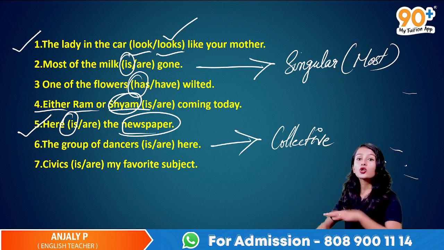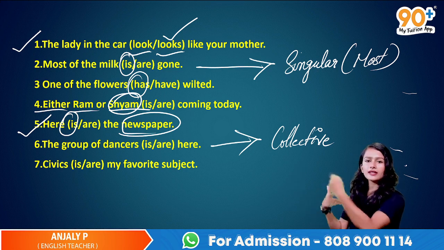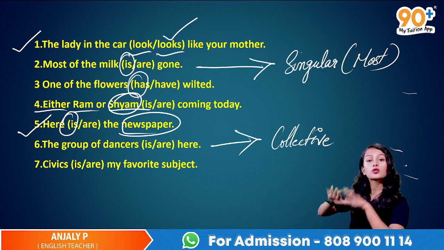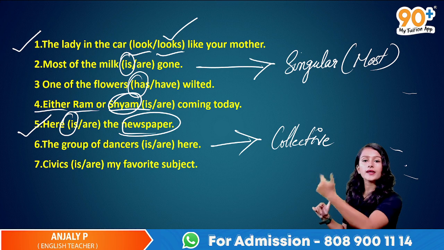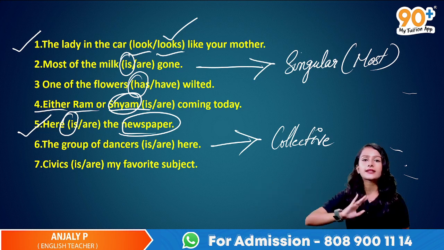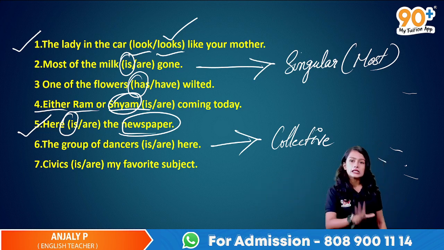So the group of dancers, no, are they coming one by one? No, they come as a group. Okay, so they arrive as a group itself. അവർ ഓരോ പേഴ്സൺ ആയിട്ടല്ല വരുന്നത്, they come as a group. So group is ഇവിടെ particularly consider ചെയ്യുന്നത് സിംഗുലർ ആയിട്ടാണ്. So the group of dancers is here.